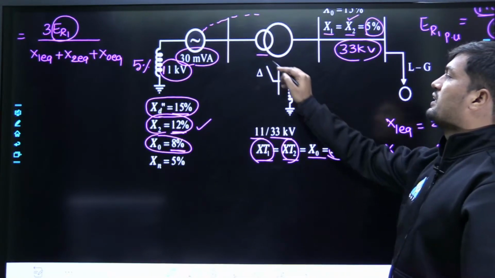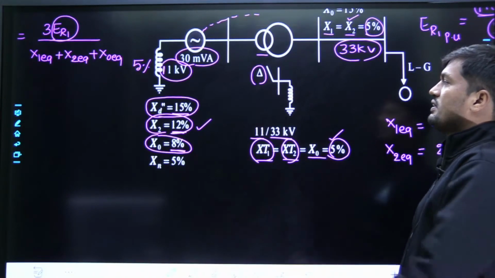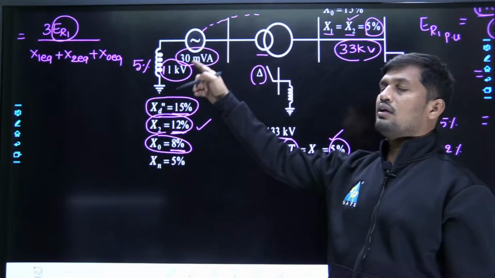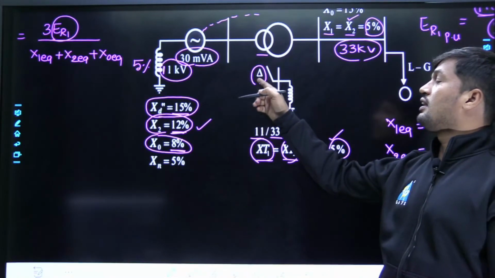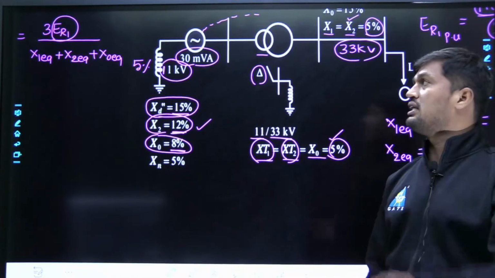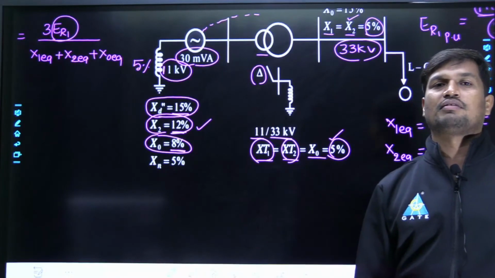And one thing, dear friends: the LV winding connection is given in delta connected manner, and the HV winding is given star with reactance grounding. Already I have explained why the generator is going to be star with reactance grounding. Yesterday only I explained why the LV winding of the transformer is always connected in delta connected manner, already discussed in basic class. Why the HV winding is going to be connected in star connected manner with any one grounding.